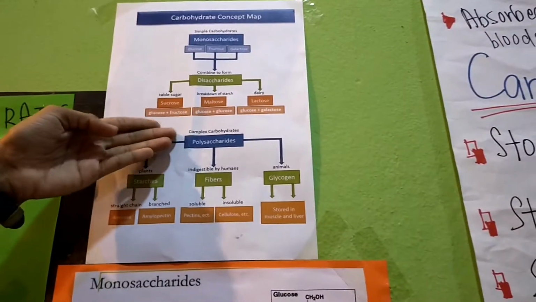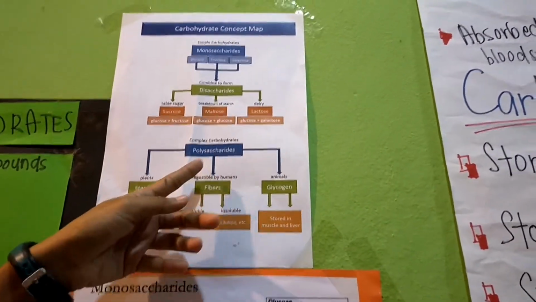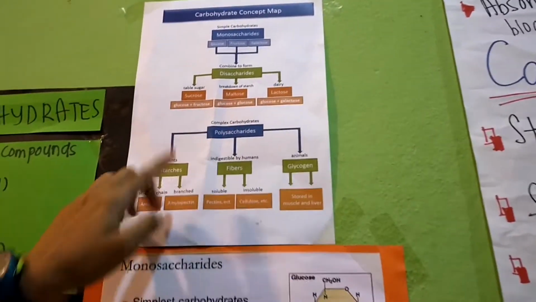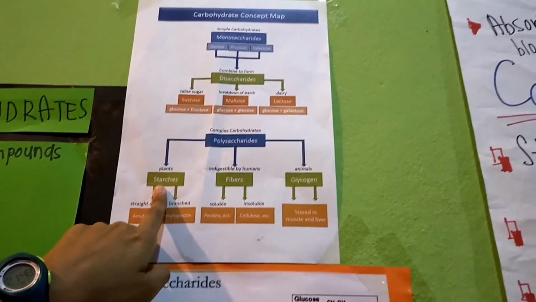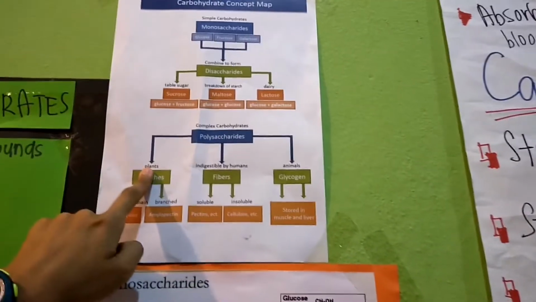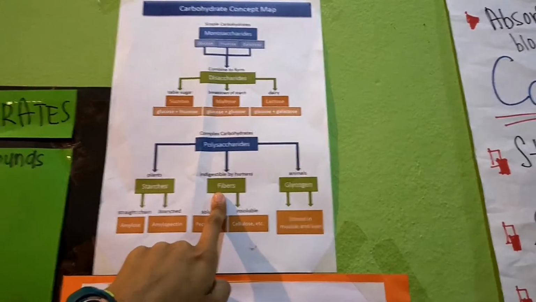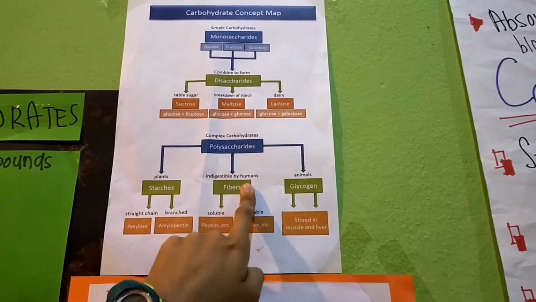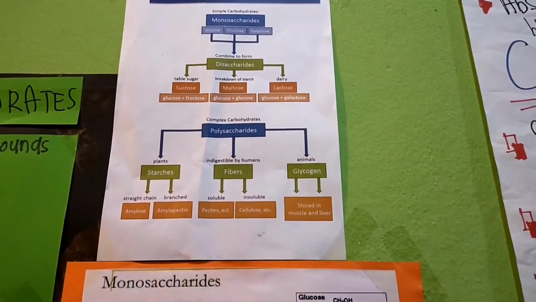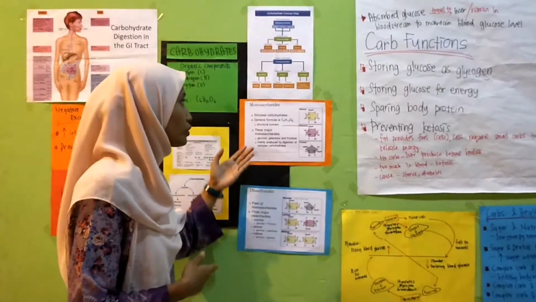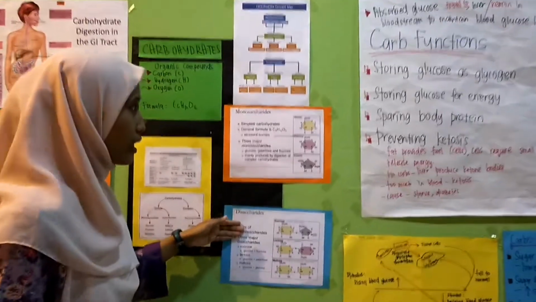And the complex carbohydrate, which is polysaccharide, there are starch, fiber, and glycogen. Starch is from plant products, fiber is indigestible by humans, and glycogen is from animals. So next, I will move to the monosaccharide and disaccharide.